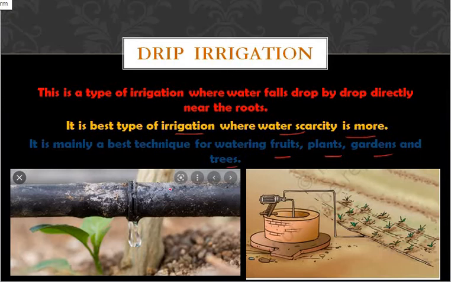The main advantage is that it will not waste a single drop of water. That is the most important advantage of drip irrigation. Here you can see through this pipe the droplets are falling down to this seedling. This pipe is connected directly to the crop itself, so when water flows through this main pipe, it flows directly to the crop, drop by drop. So it is called drip irrigation.